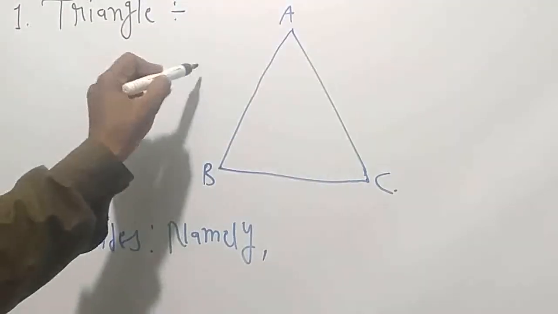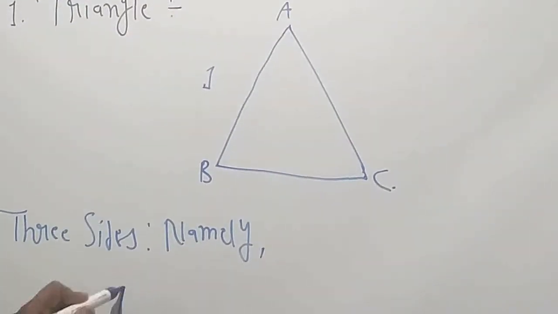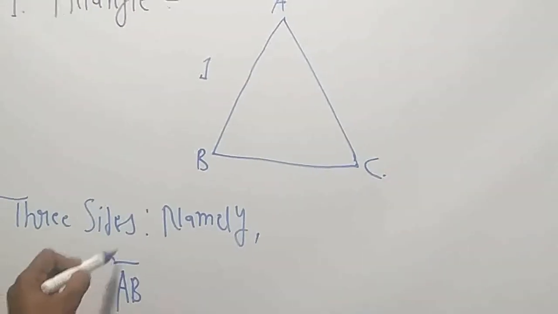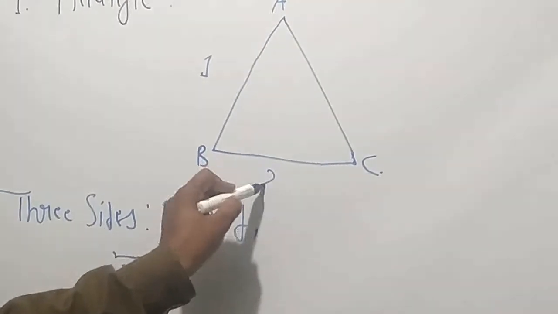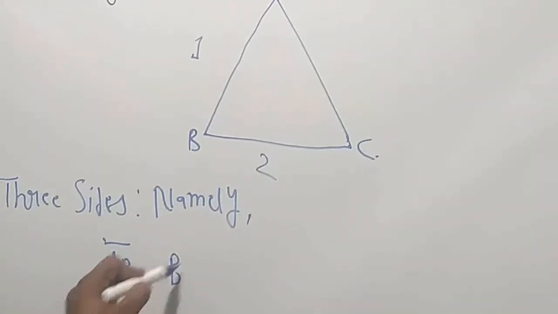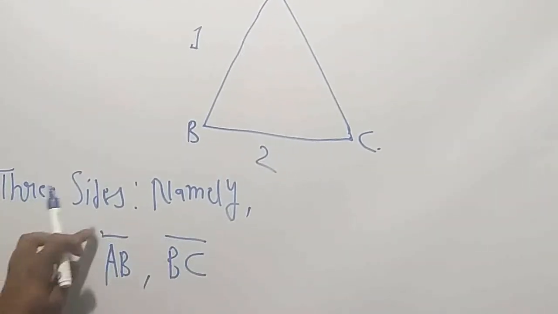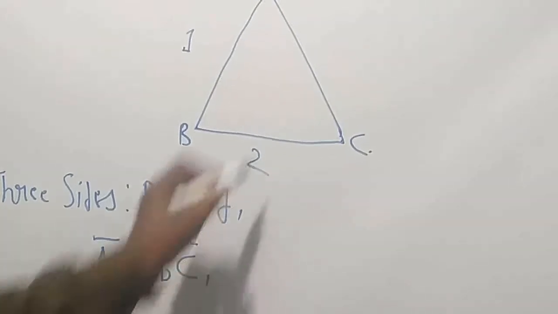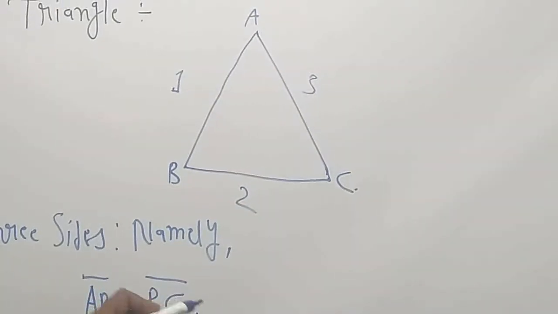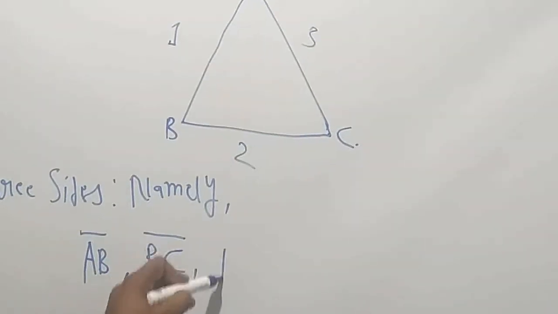It is side AB, this is your first side, AB, this is your second side, BC. Now the third side, that is CA or AC, you can write.